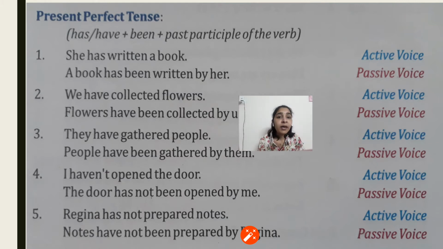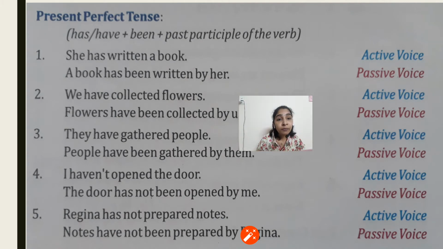I haven't opened the door, the door has not been opened by me. Now previously it was haven't because I was there, and with I, have is used, not has. But after that the door becomes the subject here, so in place of have there will be has, because as I told, the auxiliary verb changes according to the number as well as the person. So here it is the third person singular, so the door has not been opened by me.